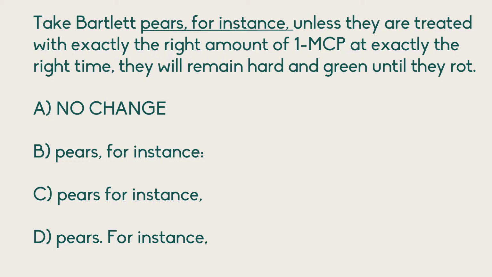And so what did you end up with? The answer choice here is actually B. We do want a colon. And what surprises people is, take Bartlett pears, for instance. That is in fact a full sentence. It's just suggesting that you think about Bartlett pears as an example. We have a verb, we have a subject: take Bartlett pears, for instance.